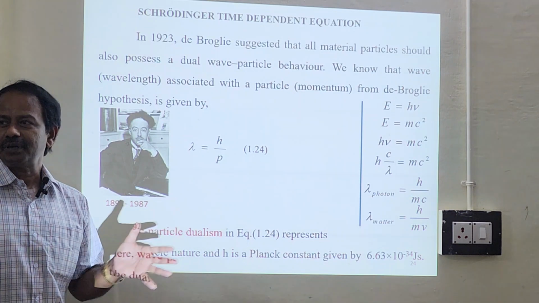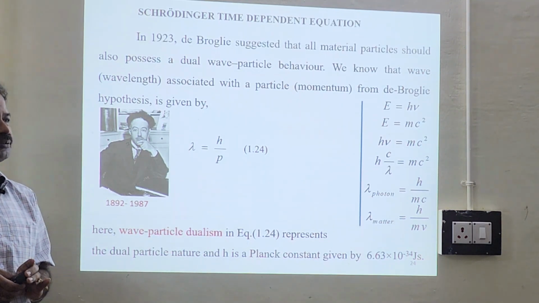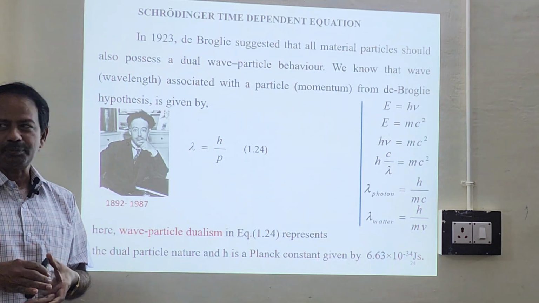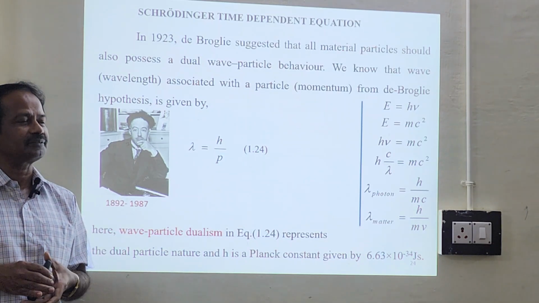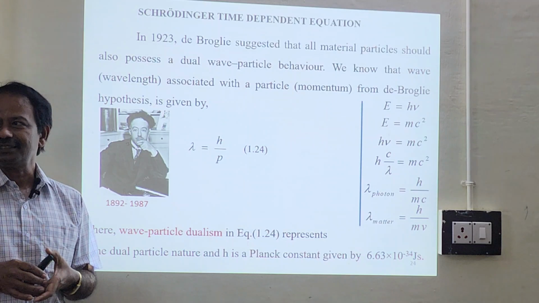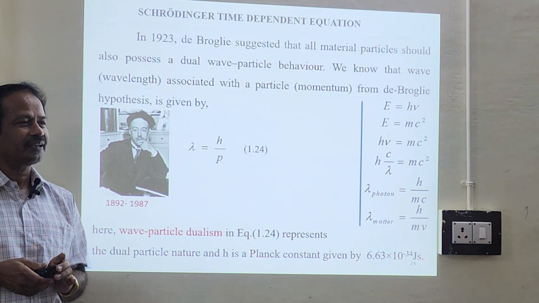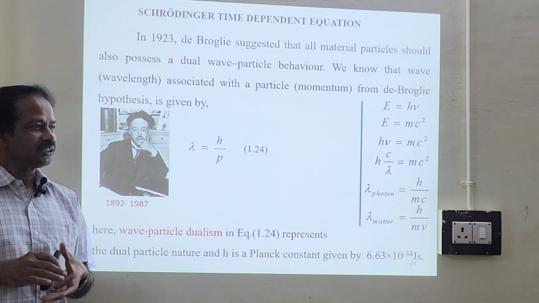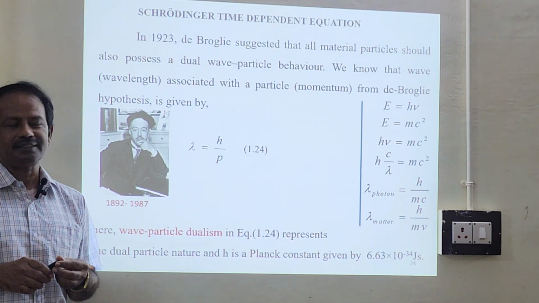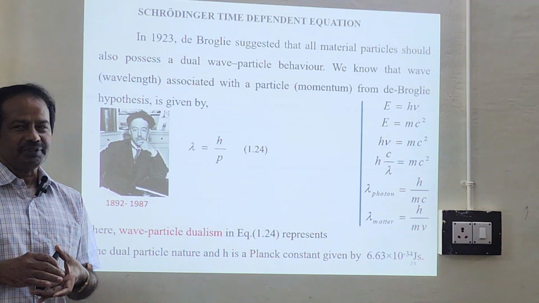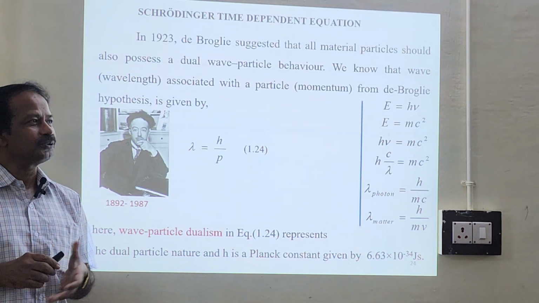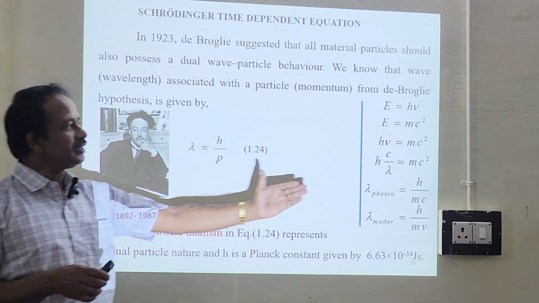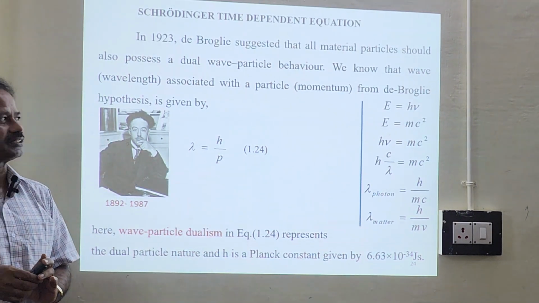All material particles are associated with a wave. So this was the hypothesis set by de Broglie, 1923-24. He got the Nobel Prize in the year 1927. And in fact, in the viva examination for his PhD thesis, the professor asked him, can you do it experimentally? This is lambda equal to h by p. He derived it out of these equations.